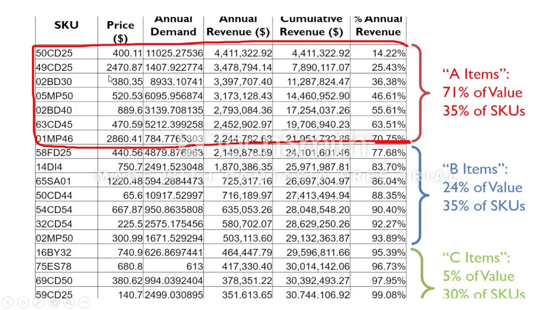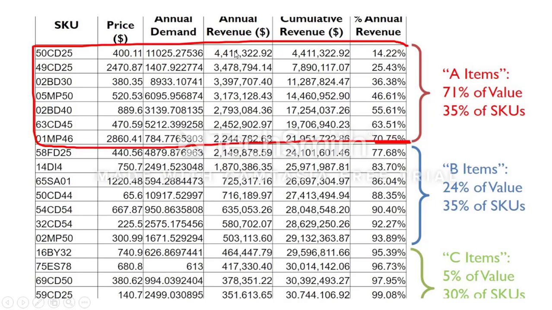Just multiply 400 into 11025, and multiplying these two, price and annual demand, you will get 4411332.92 for this item. Then for each and every item, by using an Excel sheet you can calculate it, multiplying these two for all the items.